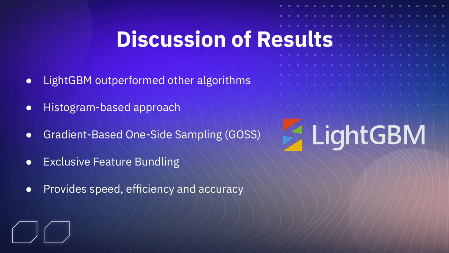From the results shown previously, LightGBM has the best performance. This is because it finds the ideal split points using a histogram-based approach, allowing it to analyze big datasets significantly quicker than other algorithms. Furthermore, its gradient-based one-side sampling in handling categorical variables helps to reduce the number of categories by sampling only the crucial ones. To add on, its exclusive feature bundling technique for regularization helps to prevent overfitting of the model. As such, LightGBM is a powerful algorithm that combines speed, efficiency, and accuracy, which outperformed XGBoost and random forest.